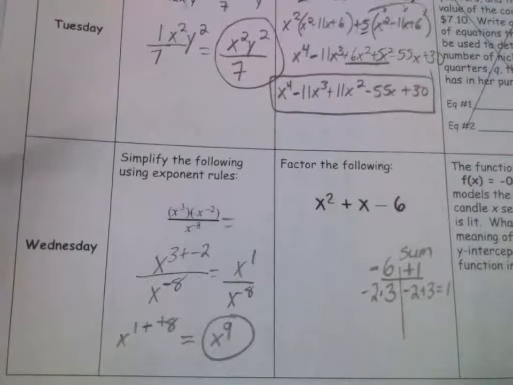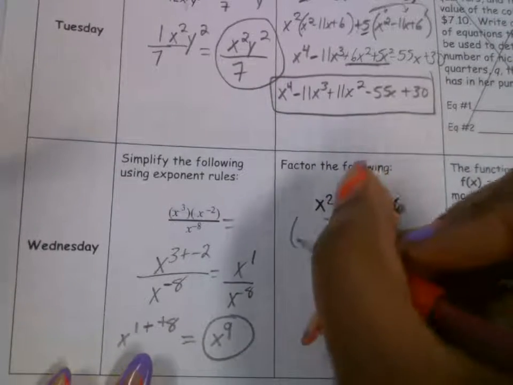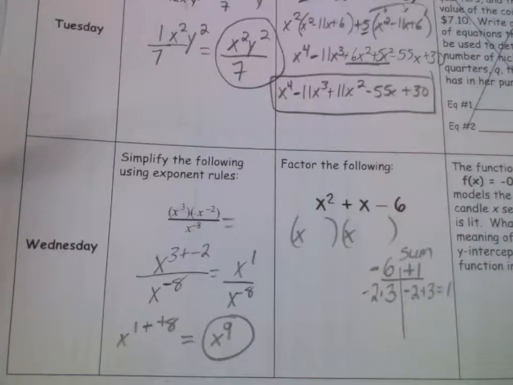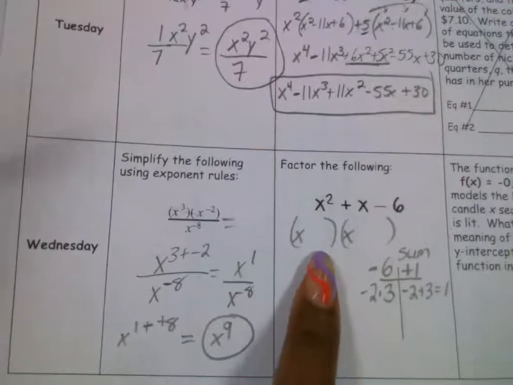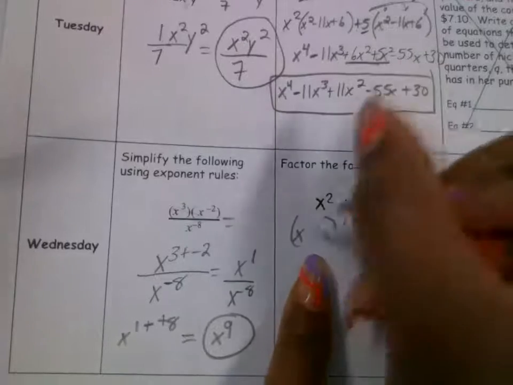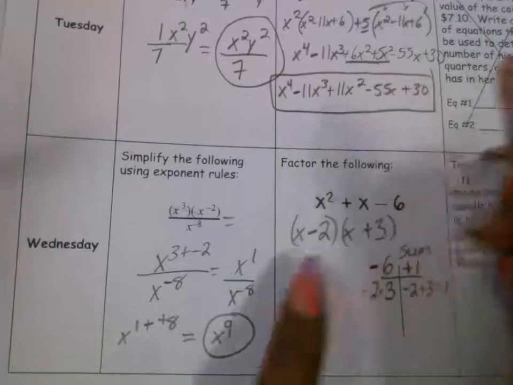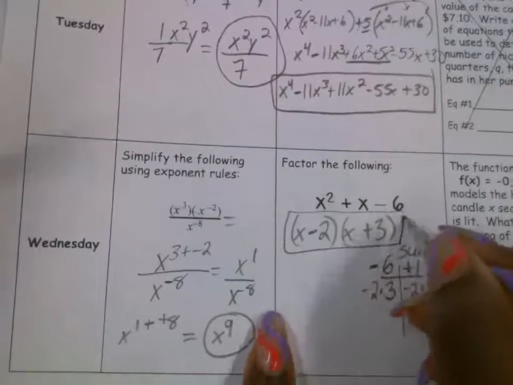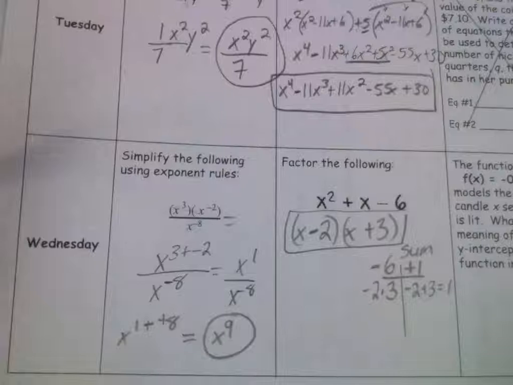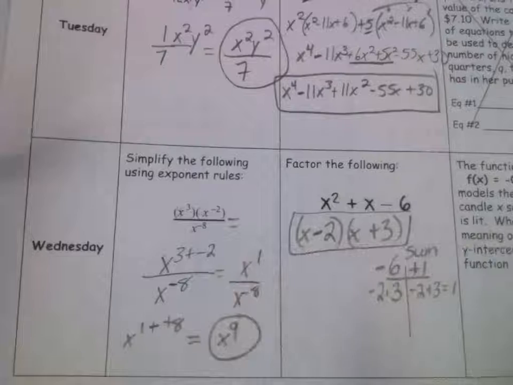Yes. You split up the x squared. Okay, so I have two binomials, and in each parentheses, I put x. And what am I going to put in the first parentheses as my first binomial? X minus 2. And what about in the second parentheses? X plus 3. And this is factoring. It didn't say solve, or I would set each of the factors equal to 0 and find what my zeros are, my roots, or my x-intercepts. But since it just says factor, then I'll leave it like this. Any questions?